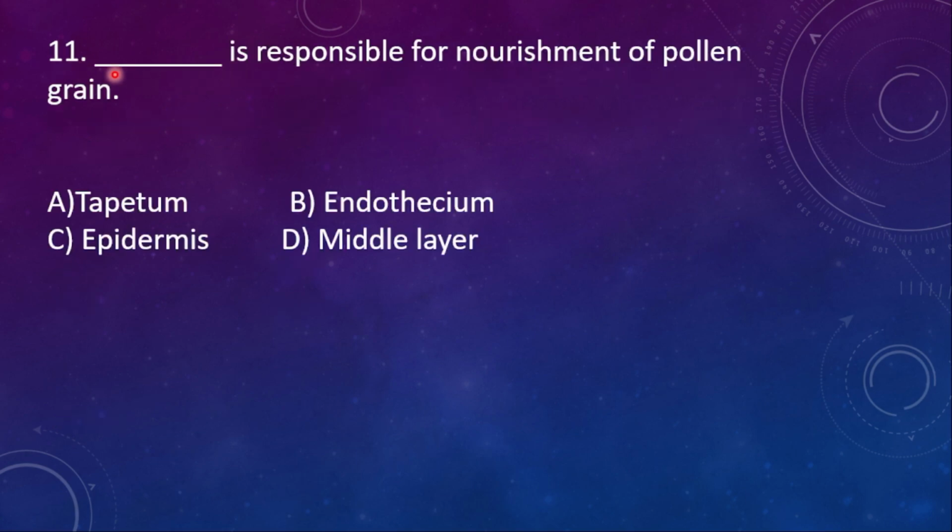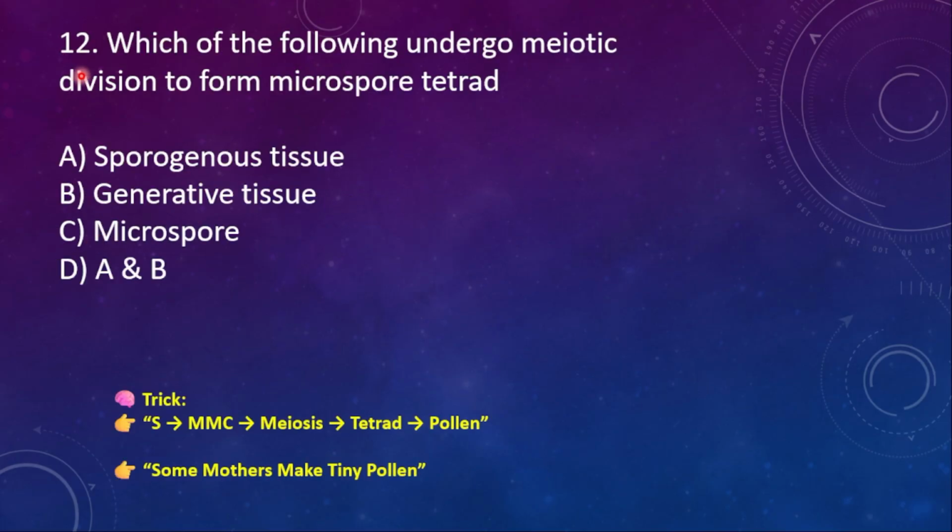11th question. Dash is responsible for the nourishment of the pollen grain. Just now I said. So you will guess the right option, that is the tapetum. 12th one. Which of the following undergo meiotic division to form microspore tetrad? A. Sporogenous tissue. B. Generative tissue. C. Microspore. D. A and B. Here the right option is option A.